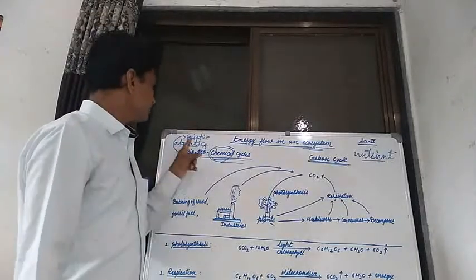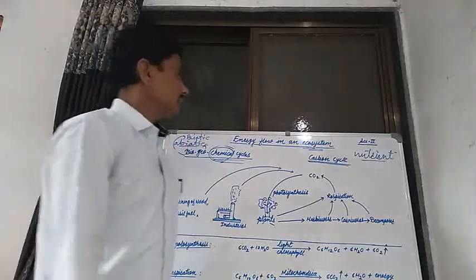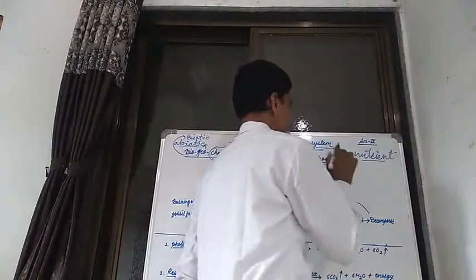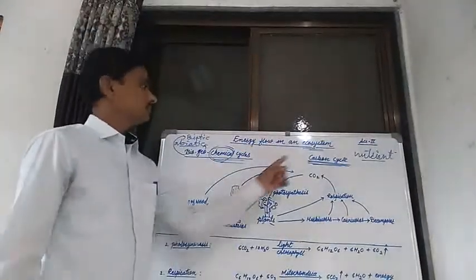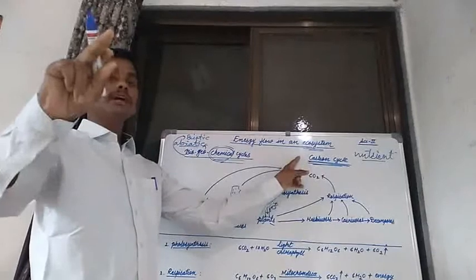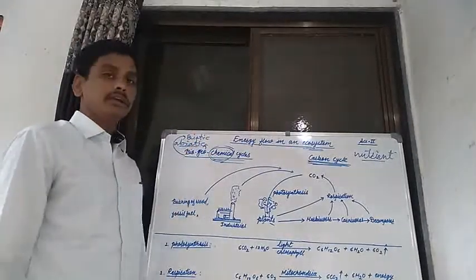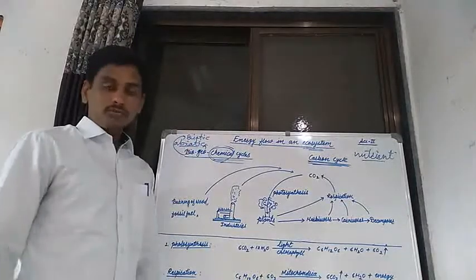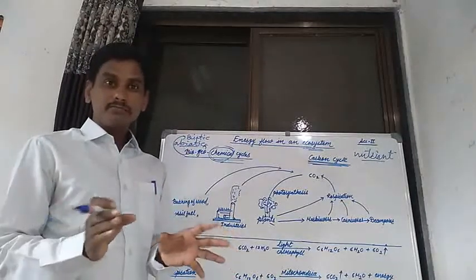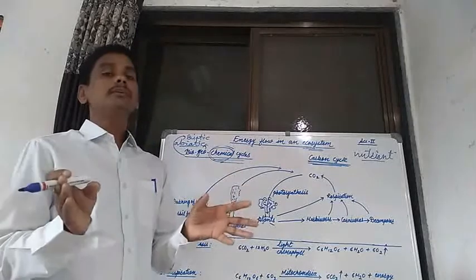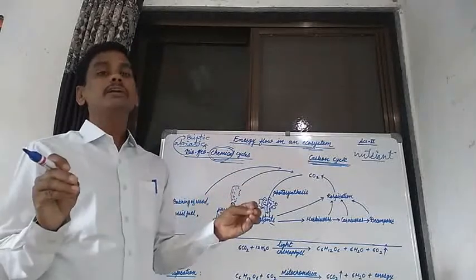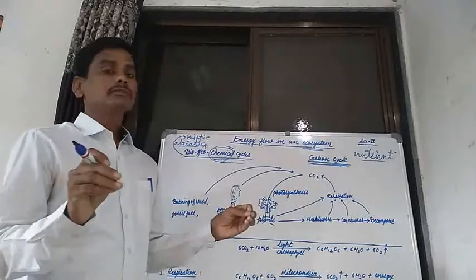Now, in the case of the carbon cycle, those components which are present in the environment, in the ecosystem, are biotic and abiotic components. In the abiotic components, we know that temperature is an abiotic component, atmosphere is an abiotic component, air is an abiotic component.